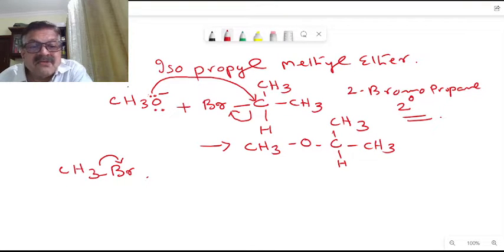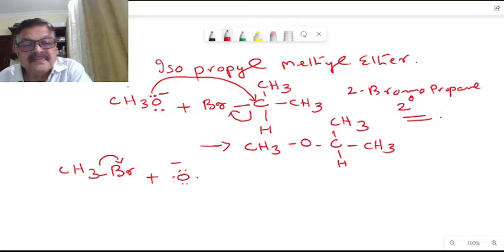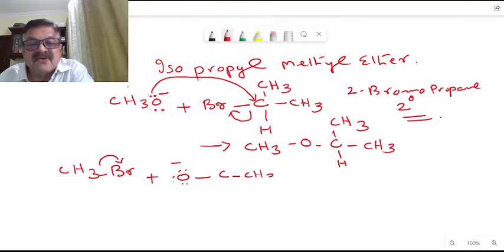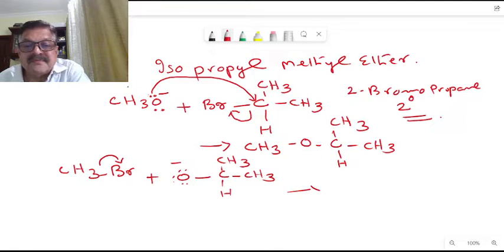Okay, so in the same way, this bromine will go, and this will be reacting with this alkoxide here. So this will again give you the same compound, isopropyl methyl ether.